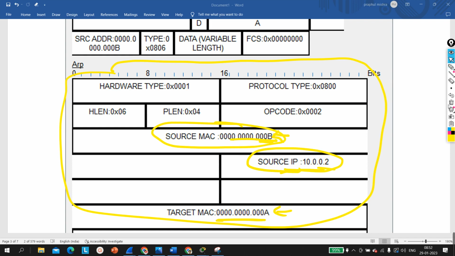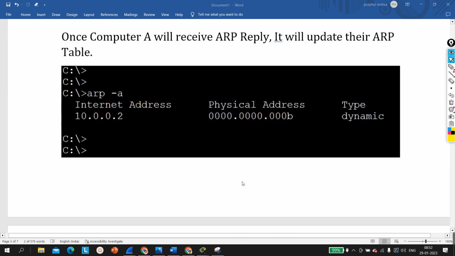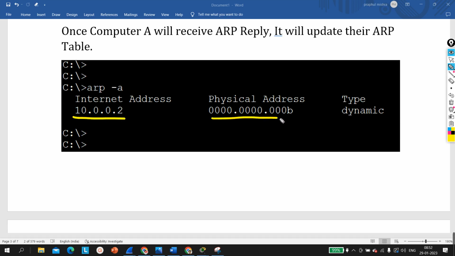Now computer A is going to update its ARP table. So now if you run this command, arp -a, you can see the entry. This is the IP address 10.0.0.1 and this one is the MAC address of computer B. How did this device learn this address? Dynamically. So it will show you the type of learning, that is, how I have learned this address.